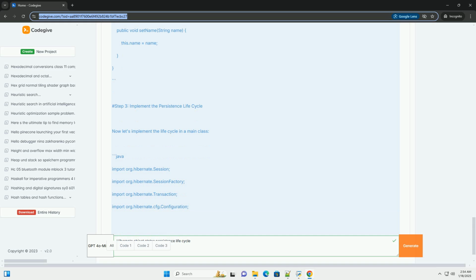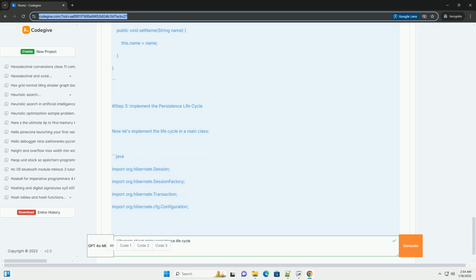3. Updating an instance: any changes made to a persistent instance are automatically tracked by Hibernate. You can also call update to reattach a detached instance. 4. Removing an instance: you can call delete to mark a persistent instance for removal. 5. Flushing the session: changes are synchronized with the database when the session is flushed, either manually or automatically at the end of a transaction.